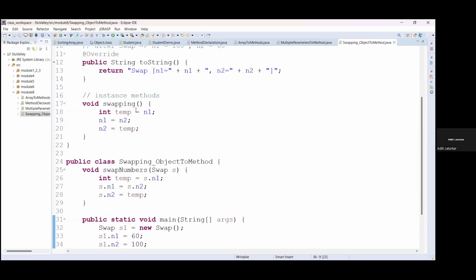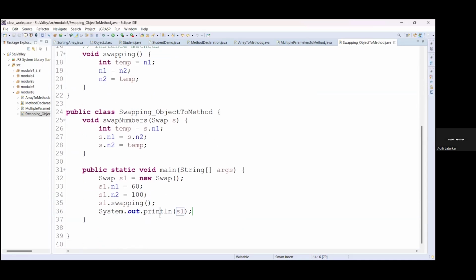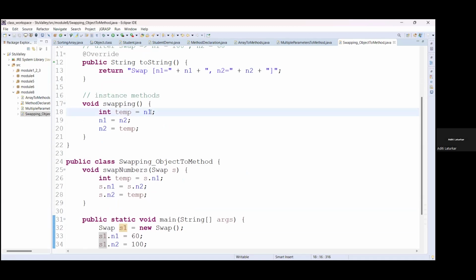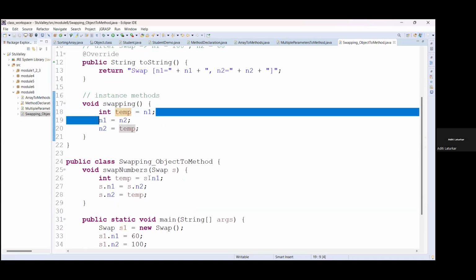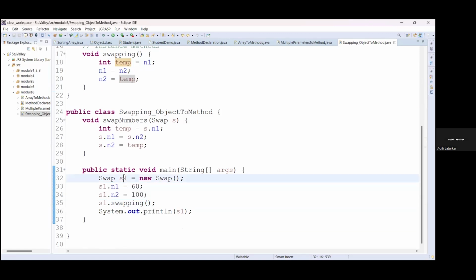You will get whatever is written here in this toString method, because we are actually using the toString method for getting the string representation of the object. ठीक है, string representation object का लेने के लिए हम toString method generate करते हैं, और यहाँ पे हमने वही toString method object के values display करने के लिए use किए हैं. यहाँ पे swapping method को call किया है, that means it is actually using these set values of the S1 object itself.